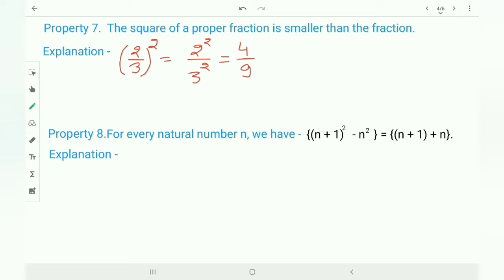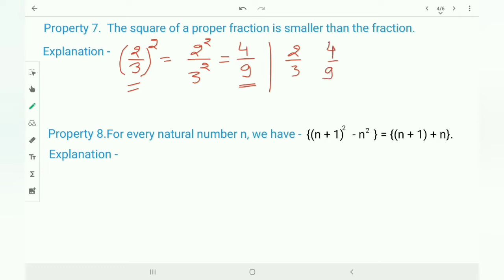Now you have to check whether the square of a proper fraction is smaller than the original fraction or not. Is this 4 upon 9 smaller than 2 upon 3 or not? So for that, write here 2 upon 3 and 4 upon 9.